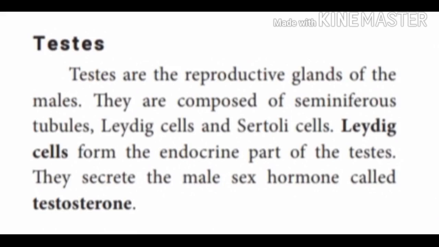The next gland would be the reproductive glands called the gonads. They are also known as sex glands. It is of two types: one is testis and the other one is ovary. The testes are present in the male. It is a male reproductive organ.